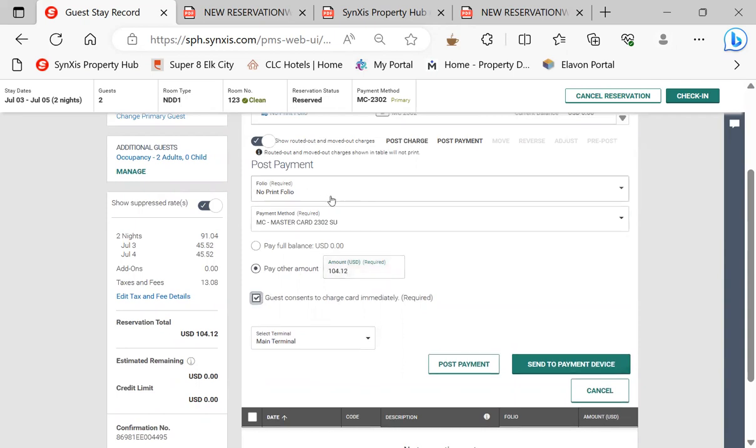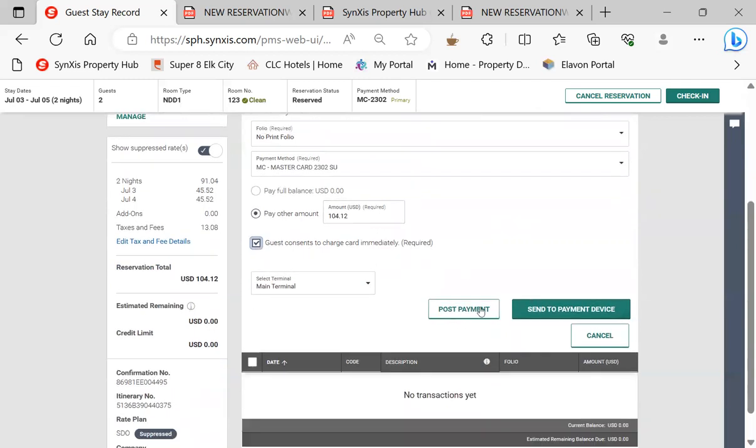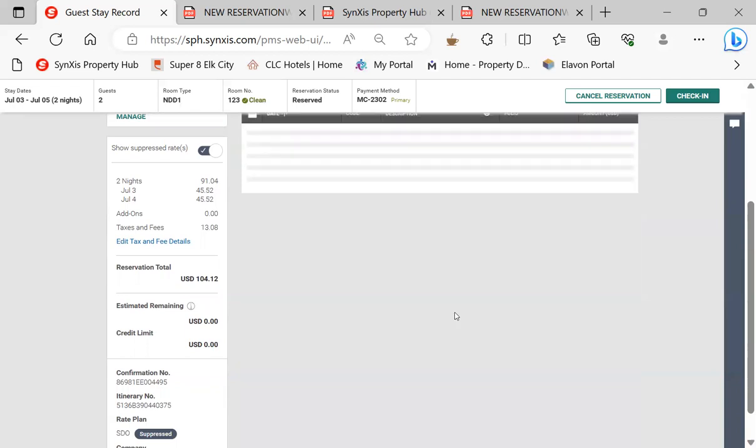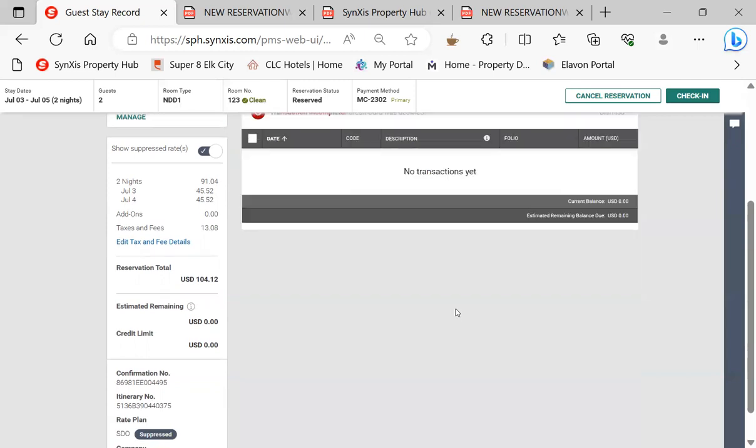We're going to post that to the no print folio, and we're going to use a single use card to post the room charge. Remember, these single use cards will only pay a room charge. They won't pay a pet fee or miscellaneous fee. There's only enough money on there for the room. Go ahead and click the guest consent box. The customer does not have that card, so we won't be sending it to the payment device. We'll just be hitting post payment for the 104.12. Go ahead and hit post payment.